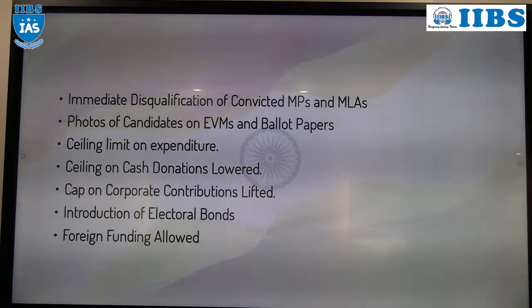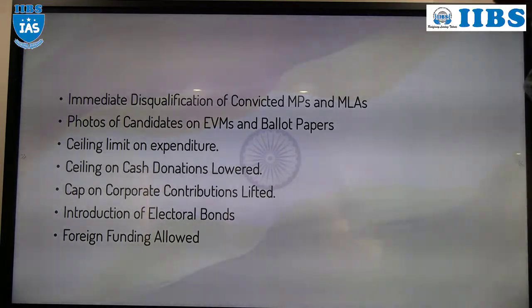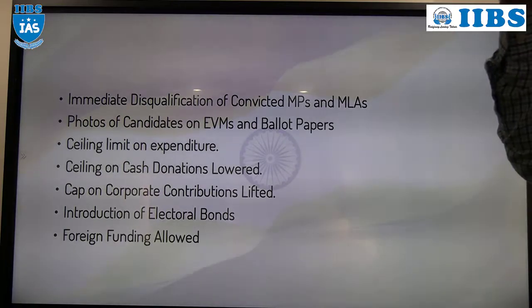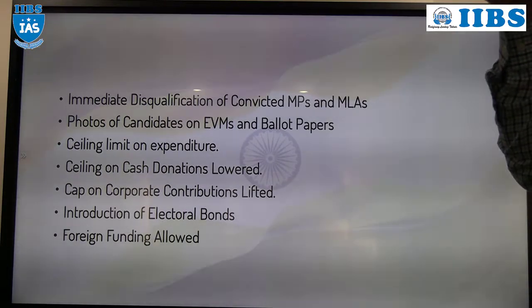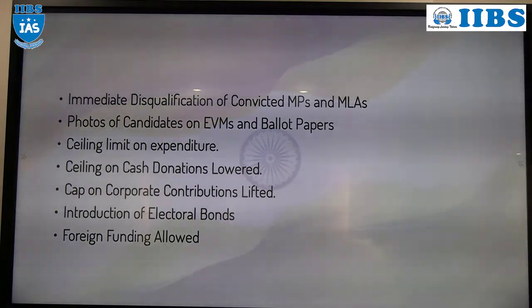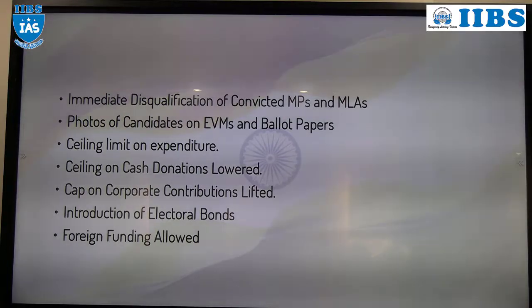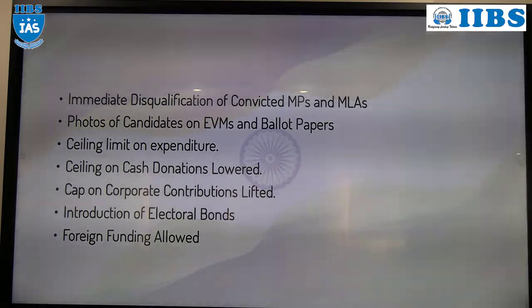But recently there was again a 10% hike. 28 plus 10% of 28, so 30.8 lakh for an MLA in a big state, and 22 lakh for an MLA in a small state. Big in terms of population and area both. So this is about the ceiling limit on expenditure.